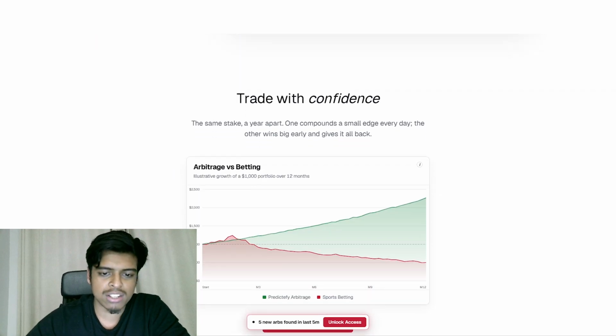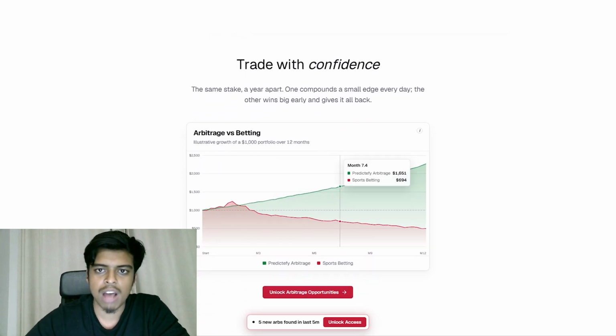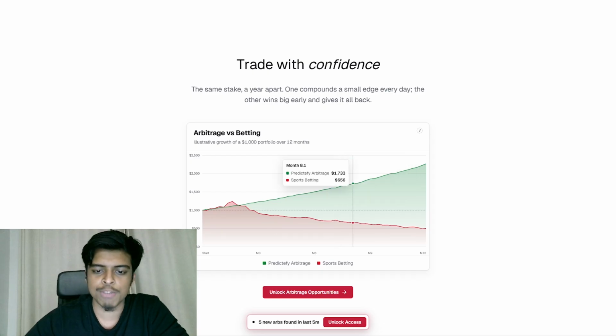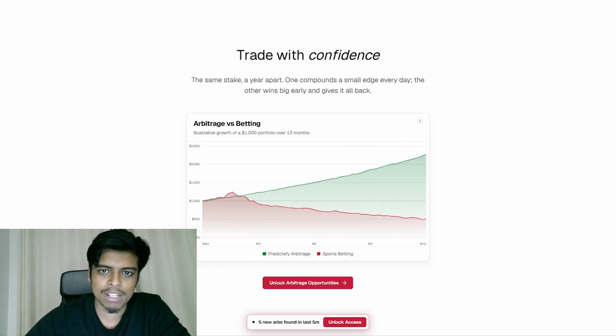And this is just a quick comparison of how that looks if you're arbitrage betting on Predictify, and if you're just sports betting, which is a loser's game, to be completely frank.